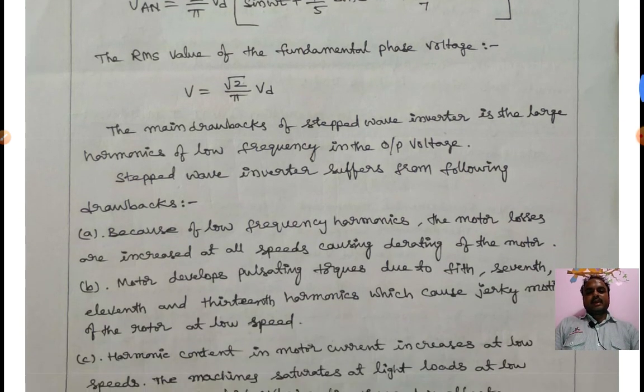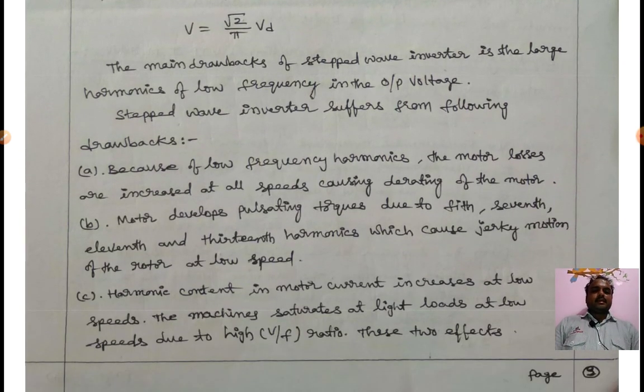Here we have some drawbacks of the stepped wave inverter compared with the PWM inverter. The main drawback of the stepped wave inverter is large low frequency harmonics in the output voltage. Because of low frequency harmonics, the motor losses increase at all speeds, degrading the motor.